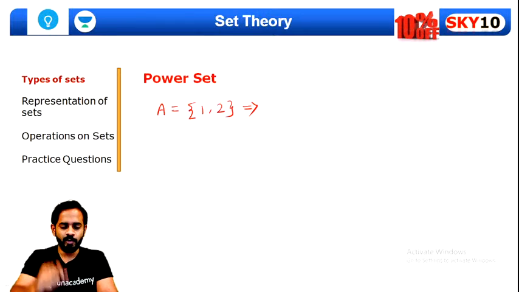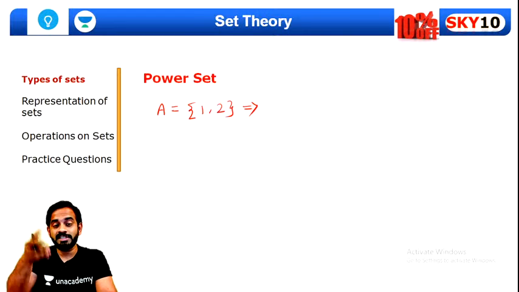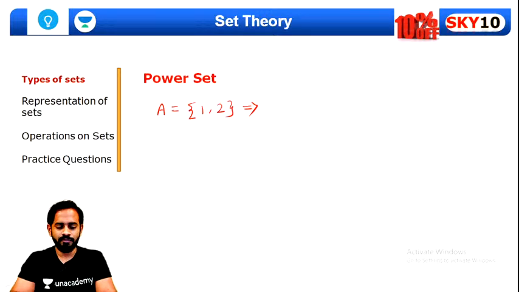Can anyone tell me quickly? What are the different subsets possible for A? There can be multiple subsets possible. So what can be those sets? Quickly tell me, guys. I want an answer from everyone. Quickly tell me. What are the different subsets possible for set A? Everyone, tell me quickly. It's very, very simple.